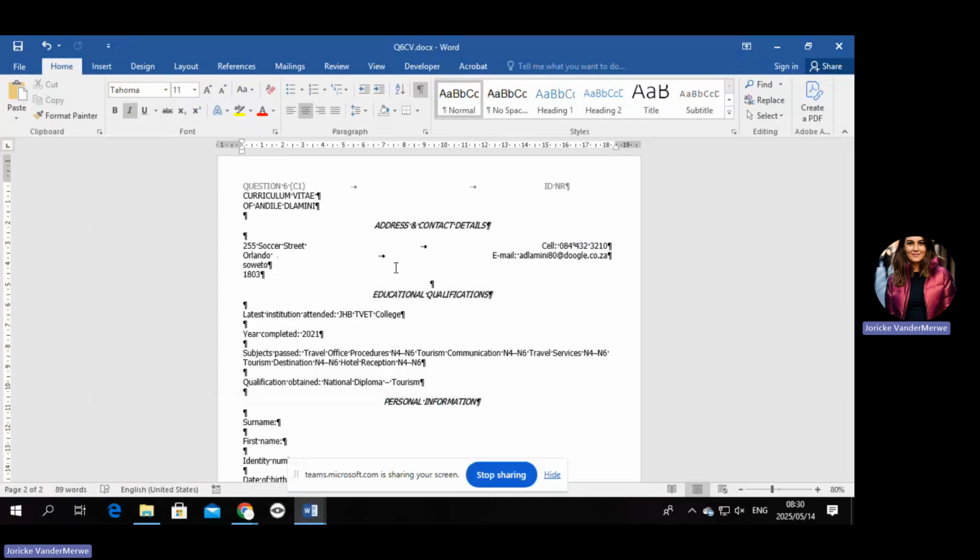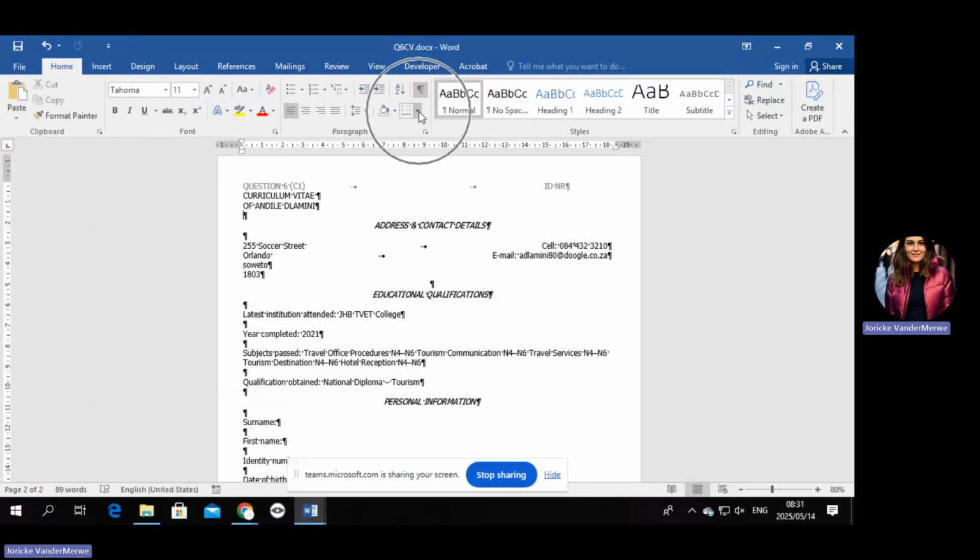Insert horizontal lines from the left-right margins as indicated, using the border or horizontal line option. They actually give you a clue there on how to do it, but you should know how to do it. So if you go to the first one there by Curriculum Vitae, they want it there. Okay, we'll fix the line spacing now. How do we do that?